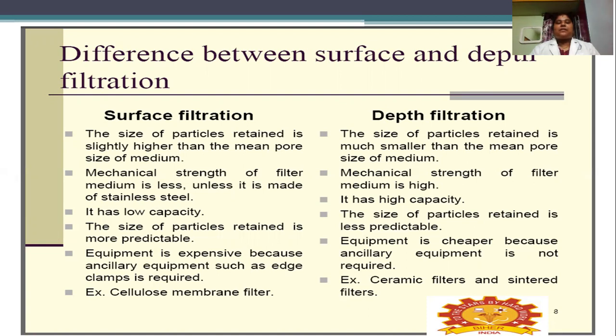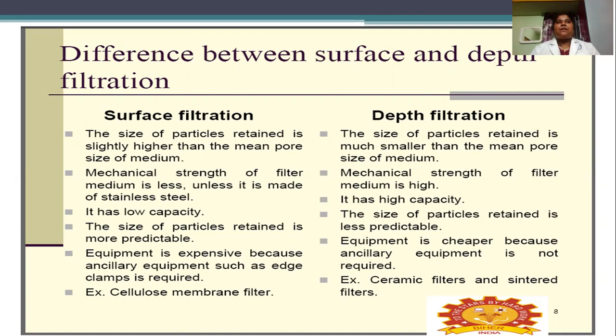Another one: in surface filtration, the mechanical strength of the filter medium is less, unless it is made of stainless steel. Whatever filter medium we use other than stainless steel, its tensile strength will be less, so it will easily break or tear.